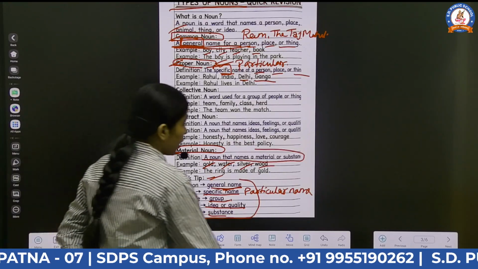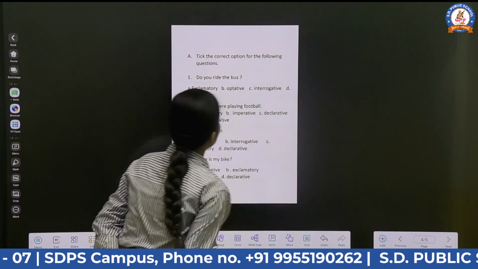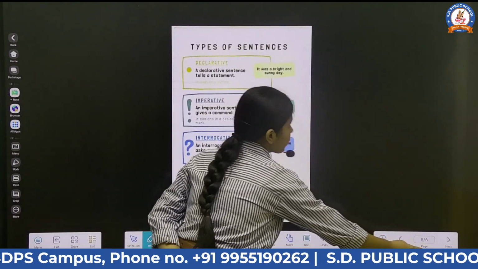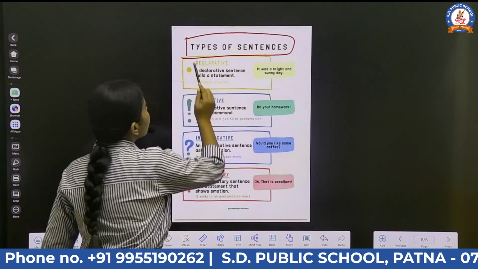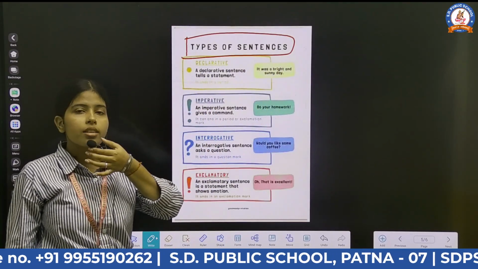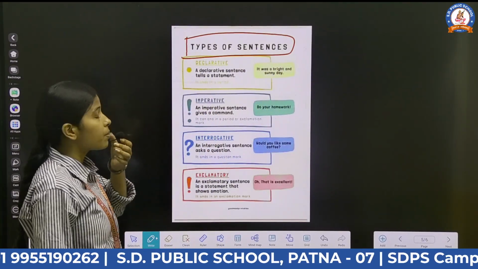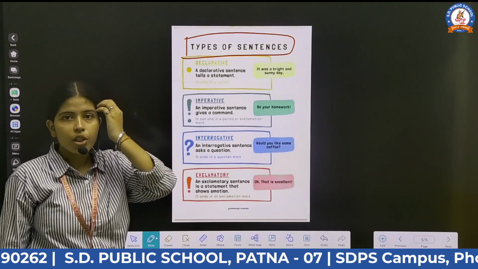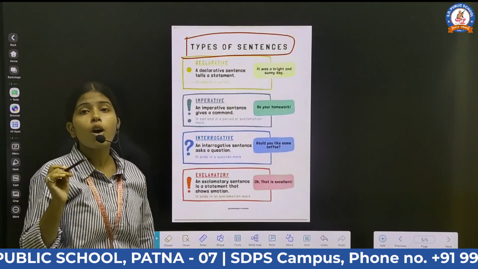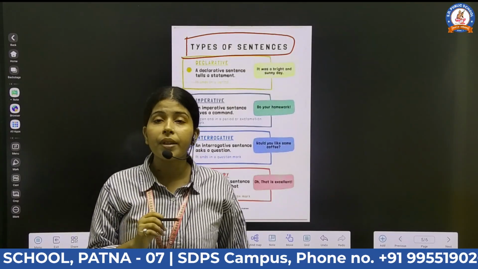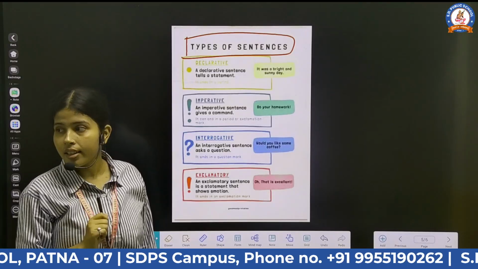Okay. Now moving to the next topic, that is sentences. Dear students, I have discussed sentences also, and sentences have been included in your FA2 examination. So what are sentences? A group of words forming together or giving together a complete sense is called a sentence, right?